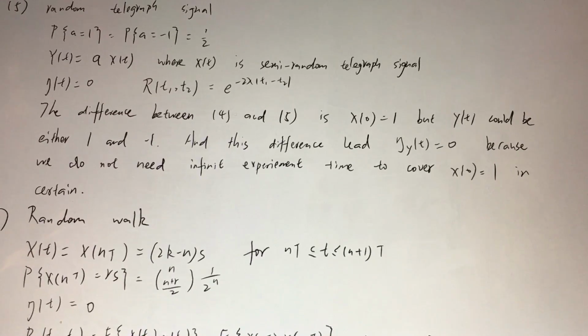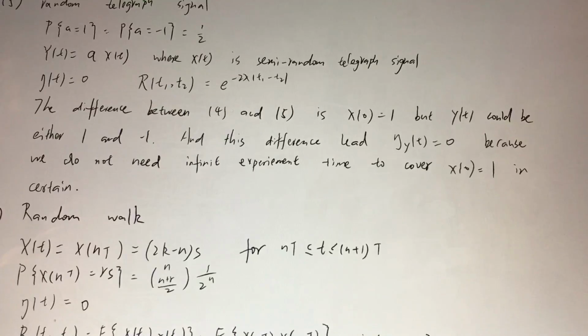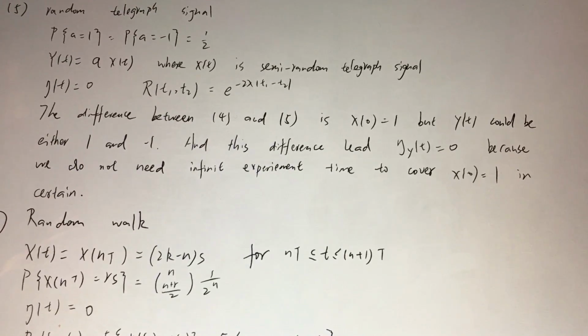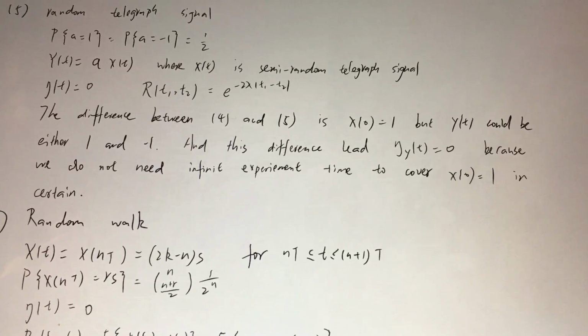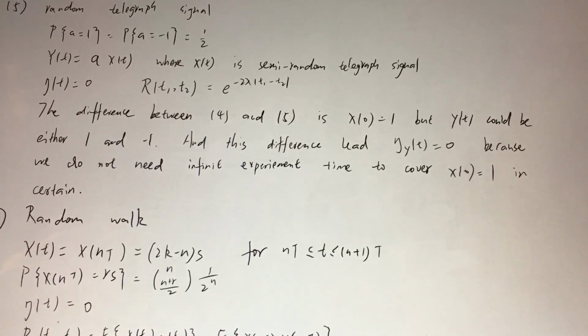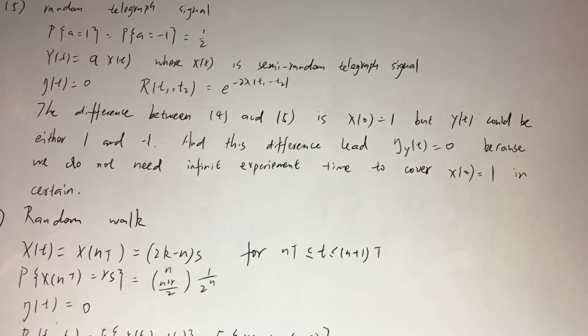And this difference leads to the mean of the random telegraph signal being 0, because we don't need infinite experiment time to cover X(0) equals to 1.